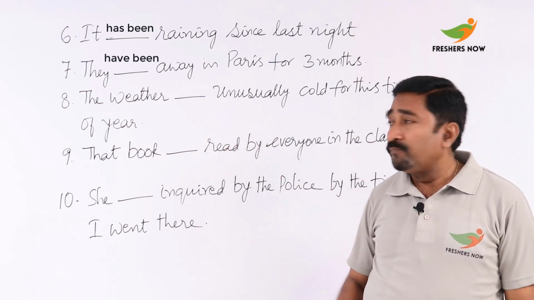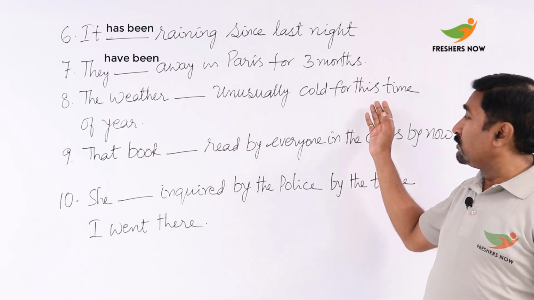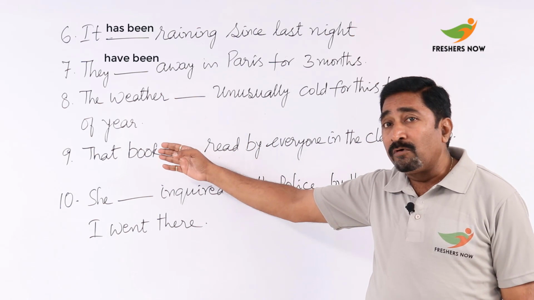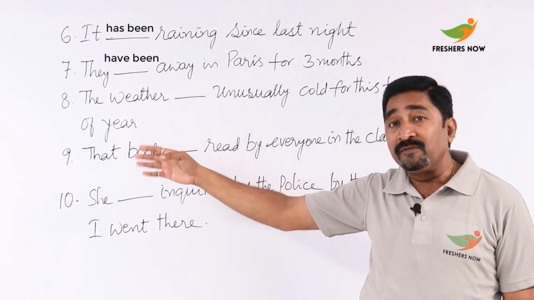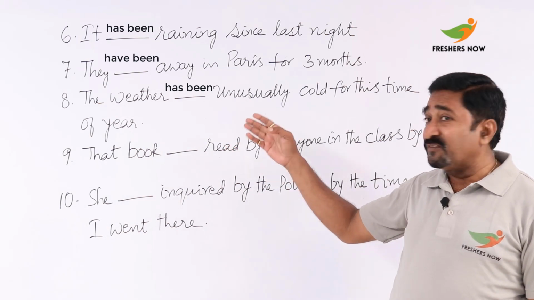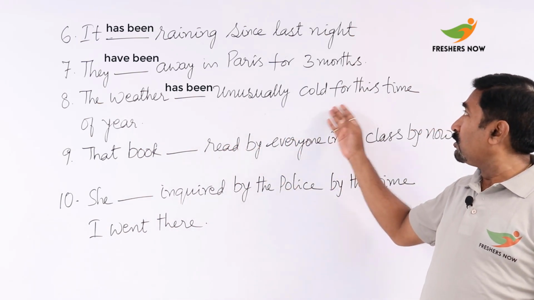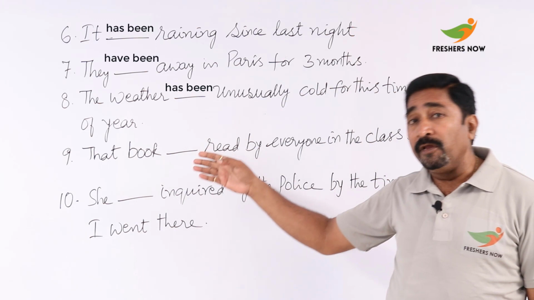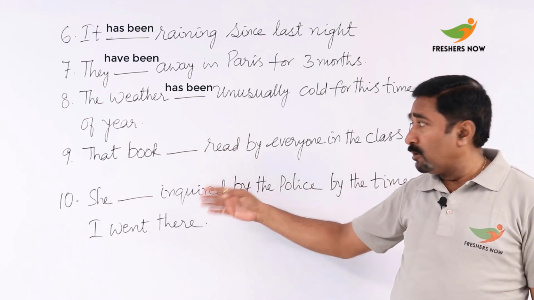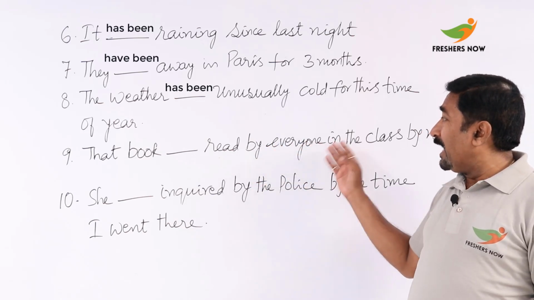Now let's see the next one: The weather unusually cold for this time of year. What's the number? It comes under it, the third person singular number. So you can see here, the weather has been unusually cold for this time of year. Now let's see the next one: That book read by everyone.